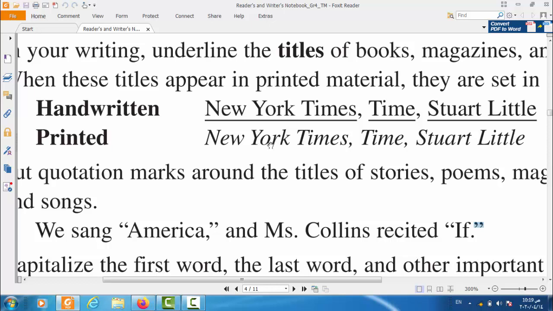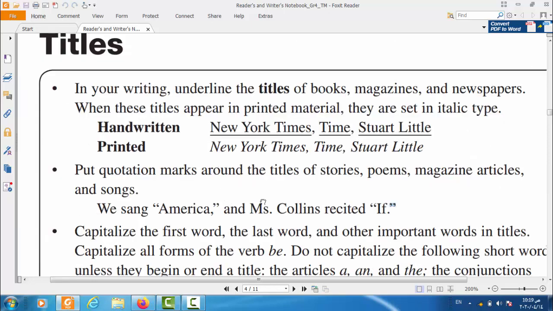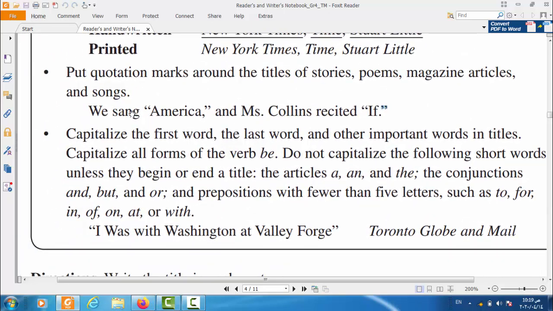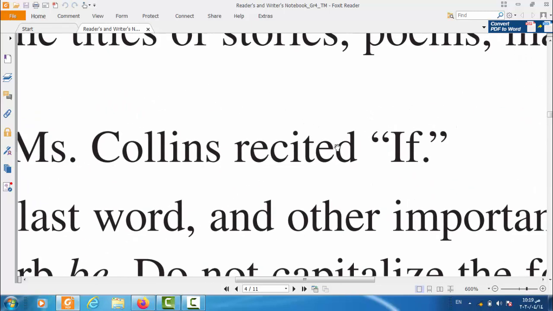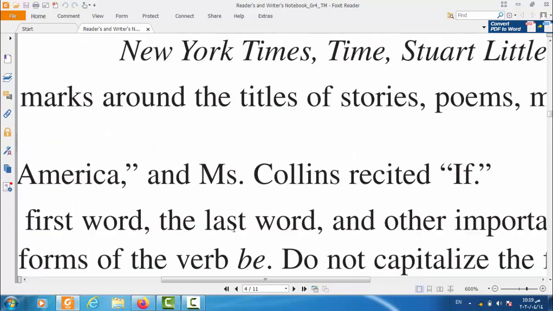Italic means that they bend the writing to the right a little bit. And the second rule in today's lesson is that we put the titles of stories, poems, magazine articles, and even songs, with quotation marks, like this one in here, and like this one in here. Okay, guys, so this is the second rule of today.